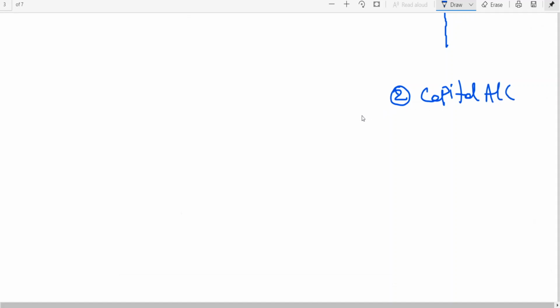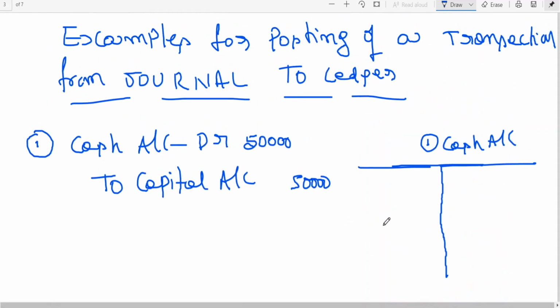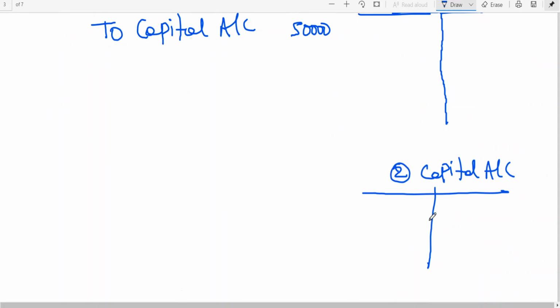The second account which I need to open is the capital account. Clear to all of you? So we have opened two accounts here. The first account is cash account, the second account is capital account. Is this clear to all of you?